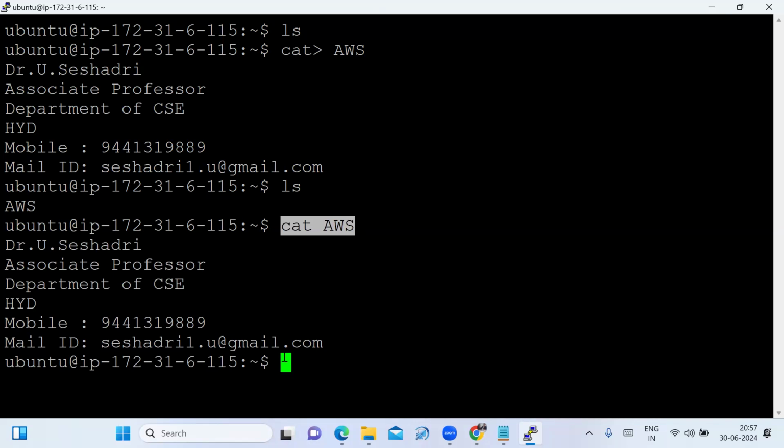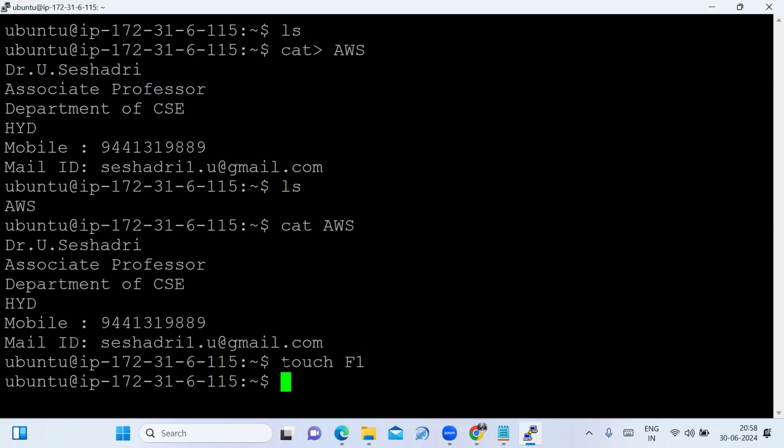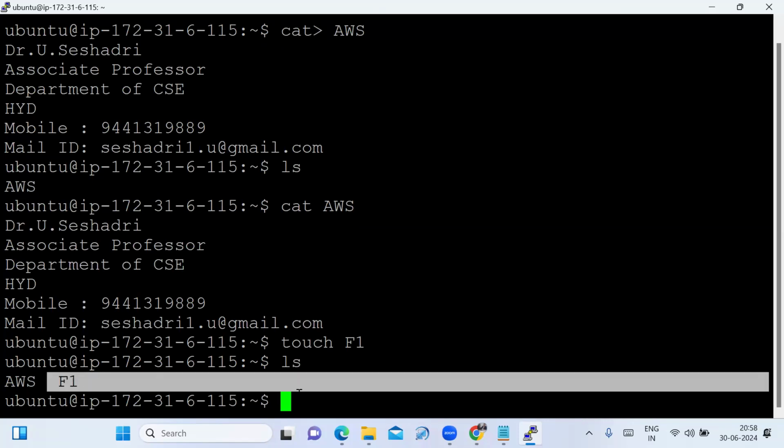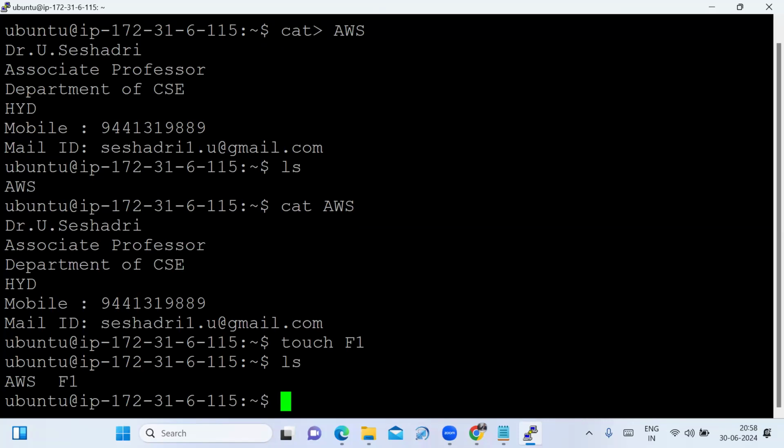Now I want to remove a file. I'll tell you later. If I am creating an empty file, then we have to use the command touch. You may create an empty file. I am giving the file name F1. Now we type the command ls. The AWS file is there, and the F1 file is there. That is the empty file I created.